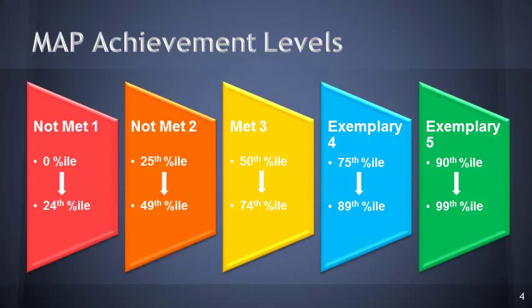Now, the 50th percentile is the baseline for Met 3 at this time. This is NWEA's best estimation as far as Common Core standards. Since the standards are changing again this year and we still don't know about state assessments for next year, right now, just to keep up consistency, we are sticking with the 50th percentile for that baseline of Met 3. So anything 50th percentile and greater is going to be considered met.